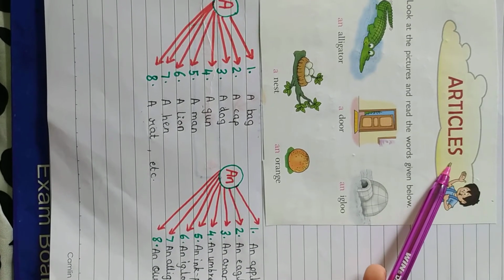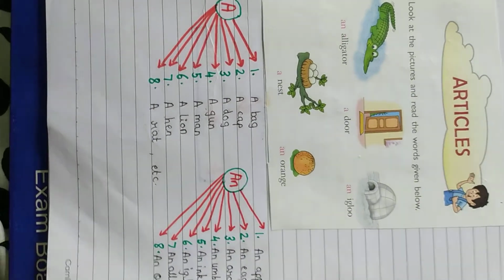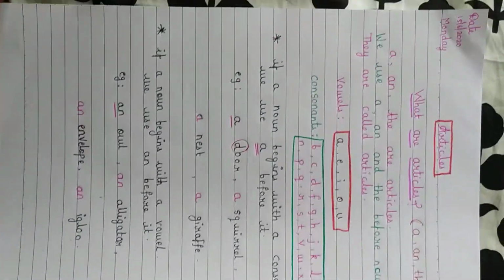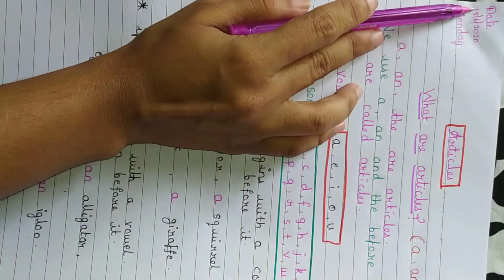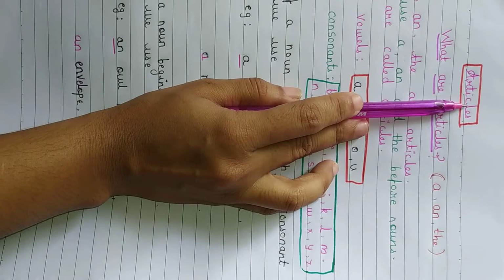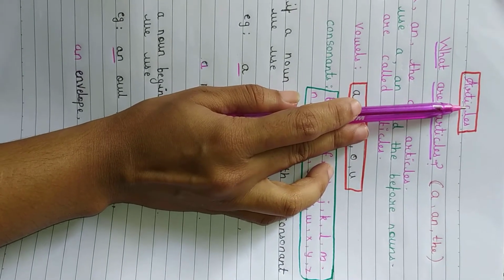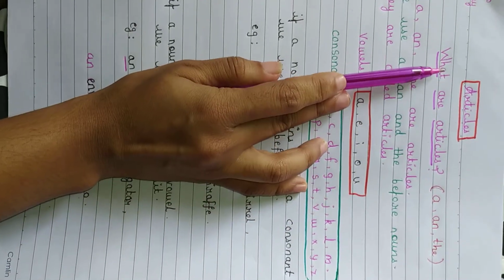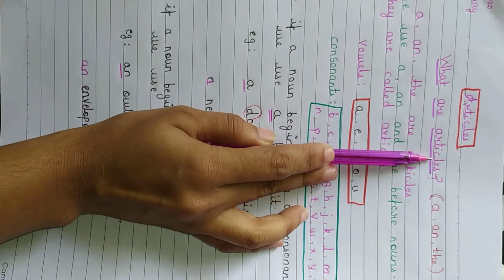So today we are going to learn about articles. So first let's read what we are going to learn. So what is the date today? Today is 15th of June 2020, day Monday. And the name of the topic is articles. What we are going to learn about? Articles. So let's read. What are articles?